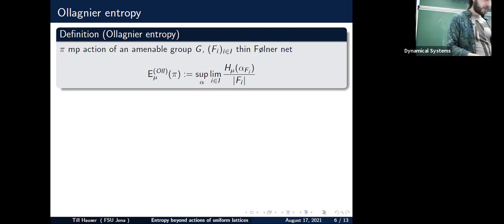And so basically what one has to discuss here are two things. First of all, does this limit again exist? So one needs again some subadditivity argument. And the second thing is, does it depend on the choice of such a kernel?